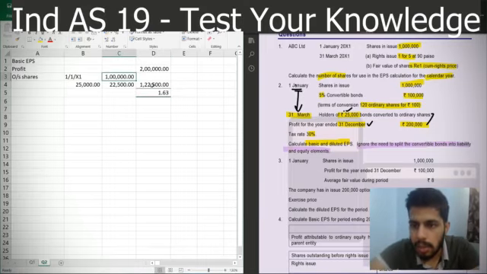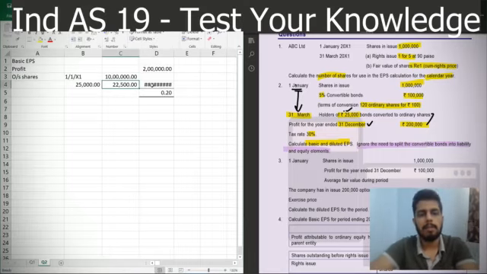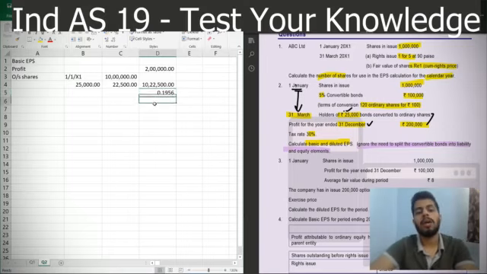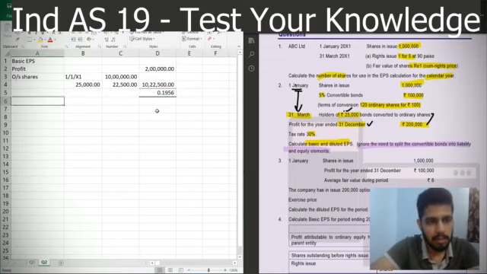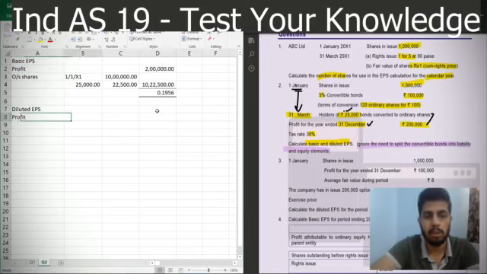In just a second, the outstanding shares is 10 lakhs. Okay, so our basic EPS is actually 0.1956. Okay. Now I'll calculate the diluted EPS. So you have to pay a bit of attention here because things might be a bit complicated if you are not well aware of the theory.